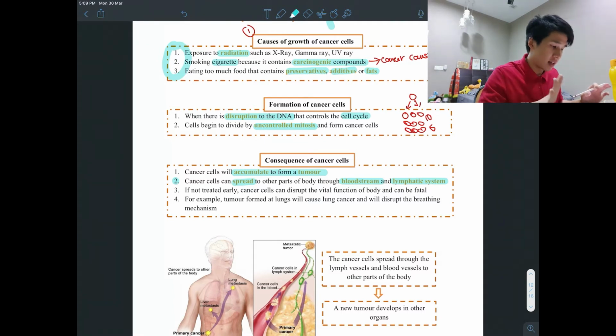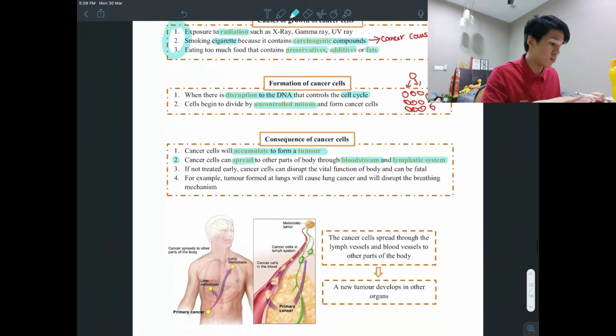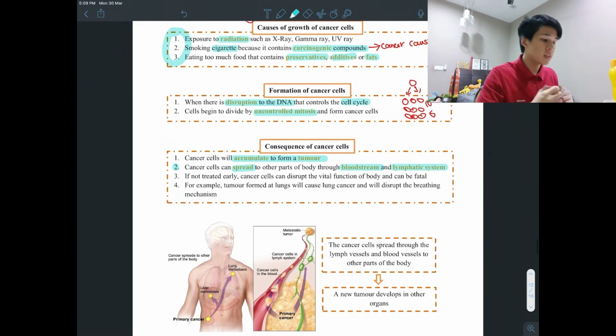Okay, later I'll explain how. Therefore, cancer, if not treated early, can disrupt the vital functions of the body and can be fatal. That's why when you mention stage 1, stage 2, stage 3 cancer, it's actually the size of the tumor. So if you treat it during stage 1, stage 2, then you have a higher chance of survival.